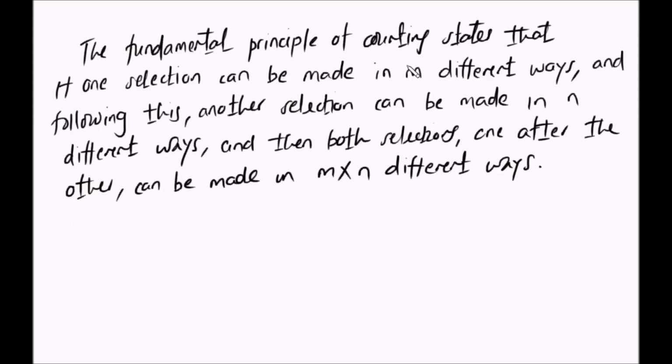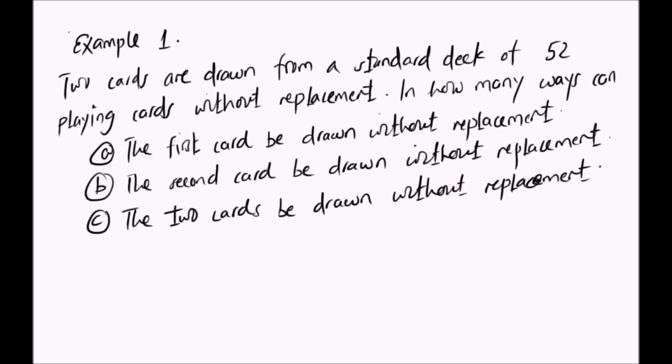The fundamental principle of counting states that if one selection can be made in m different ways and another selection can be made in n different ways, then both selections one after the other can be made in m times n different ways. Kwa hiyo ndo fundamental principle of counting. Hivyo ndivyo inavyo state kama tulivyoona. So now let's do an example. Anasema 2 cards are drawn from a standard of 52 playing cards without replacement.